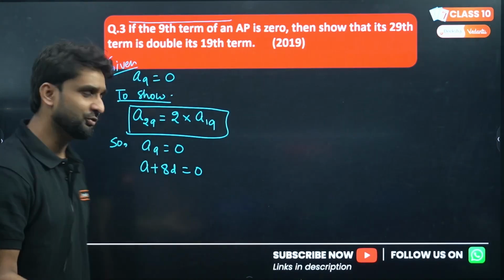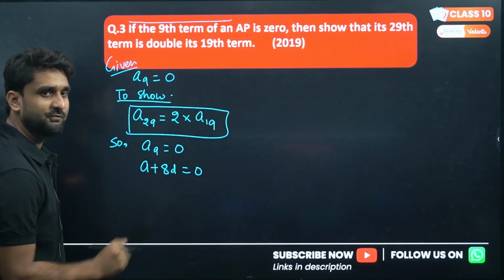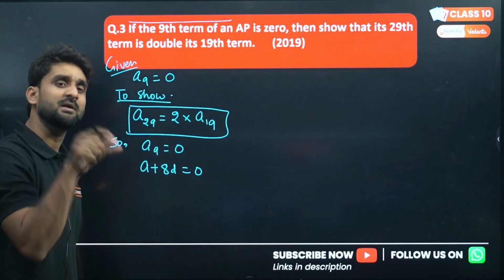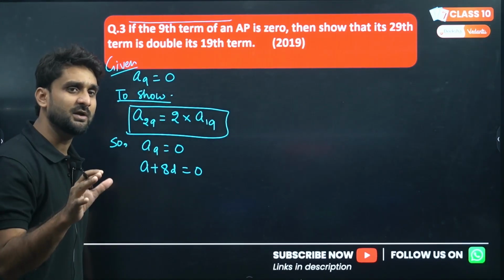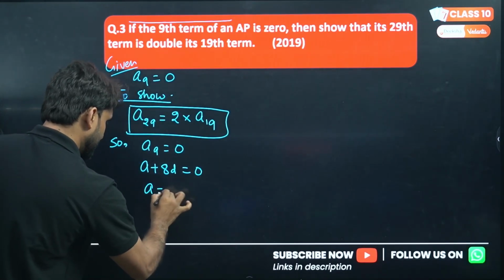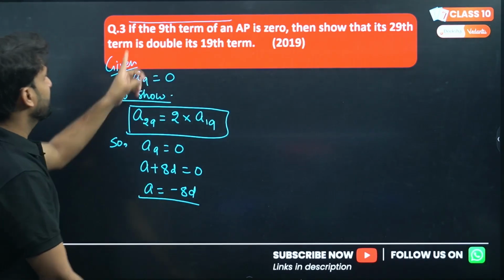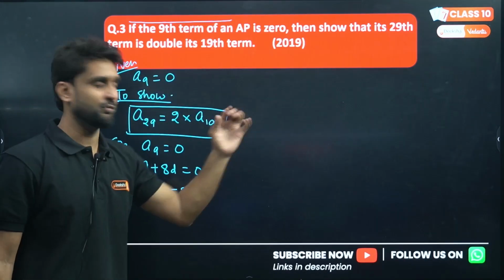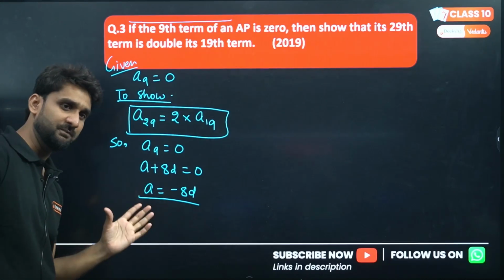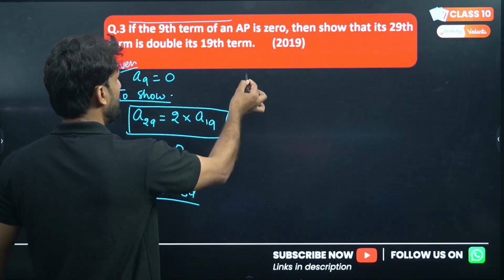I have already told you so many times, if the 9th term is there, D will be 8. If the 10th term is there, D will be 9. If the 100th term is there, D will be 99. So one less. So we can write A equals minus 8D. Using the first information of this question, we are getting the relationship between A and D as A equals minus 8D.